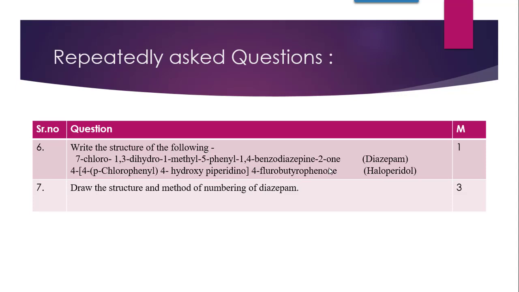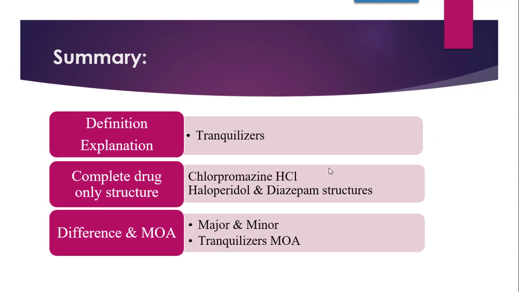So as you can see, there are only 7 questions. This is a very sweet and short chapter, like analeptics, that is CNS stimulants. Only one drug you are supposed to do completely, chlorpromazine hydrochloride. Then the 2 structures, diazepam and haloperidol, and the mechanism of action is important.